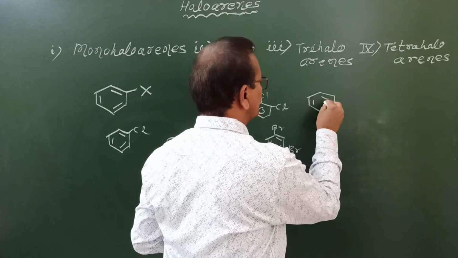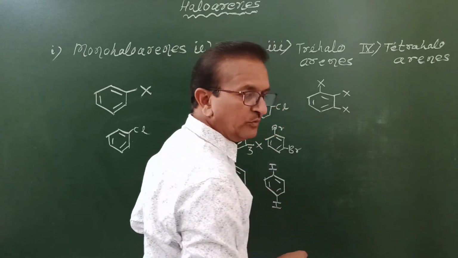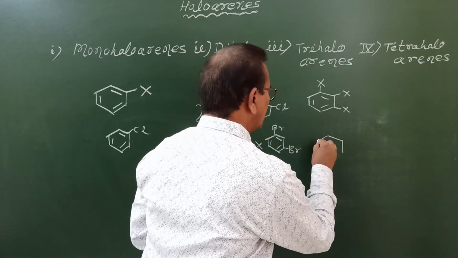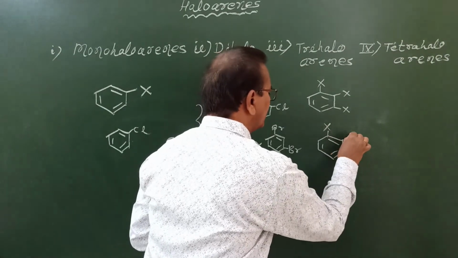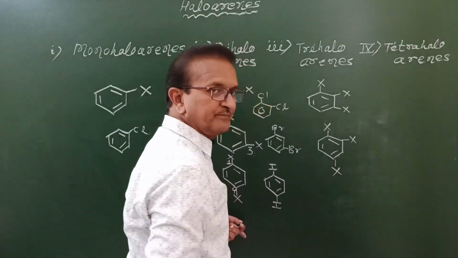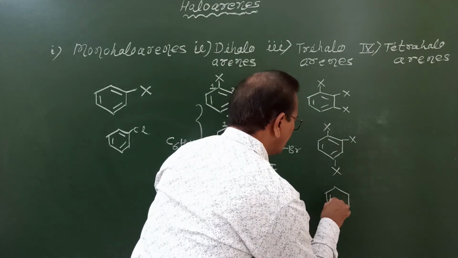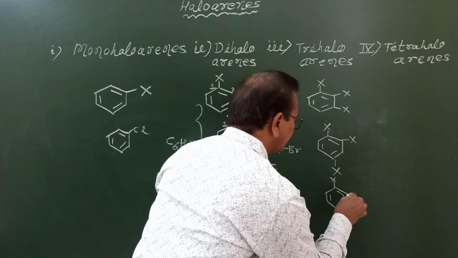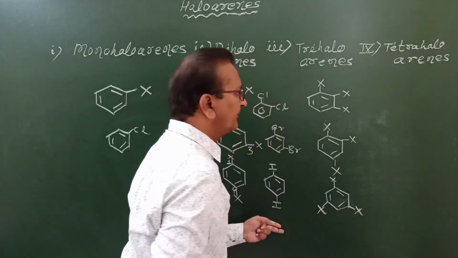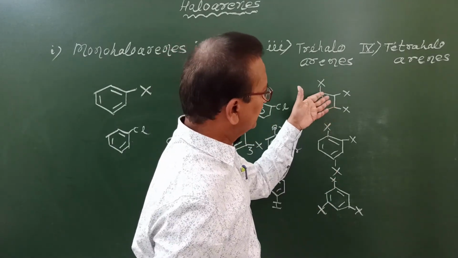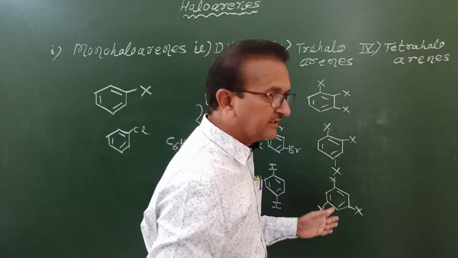representations. Again, in this case, we get different isomers such as 1,2,3-trihalobenzene, 1,2,4-trihalobenzene, and 1,3,5-trihalobenzene. So in this case, whenever 3 halogen atoms are bonded to the benzene ring, we get 3 different isomers.